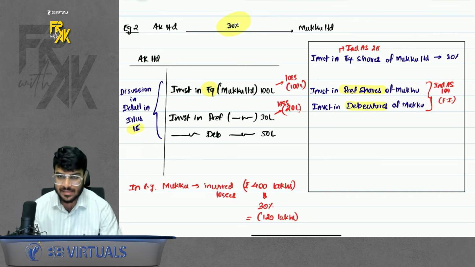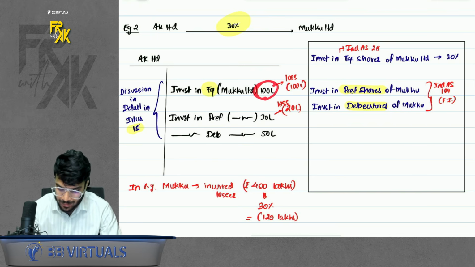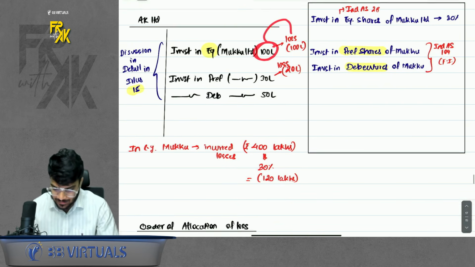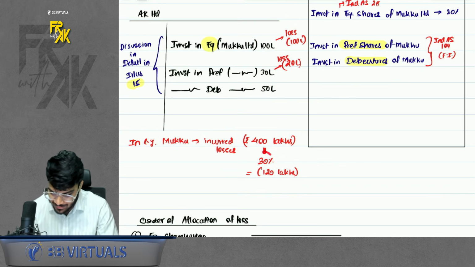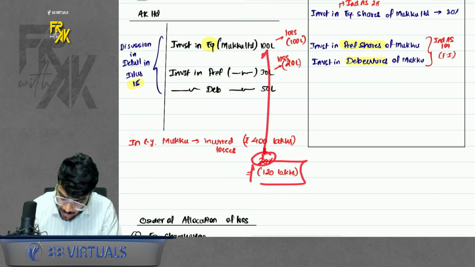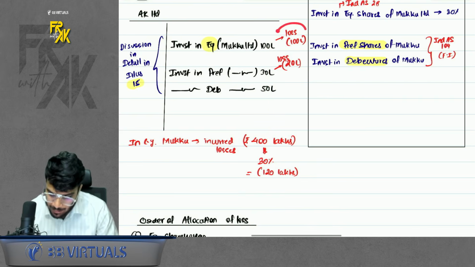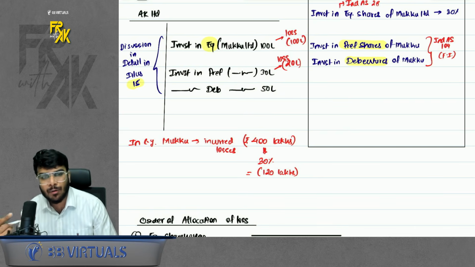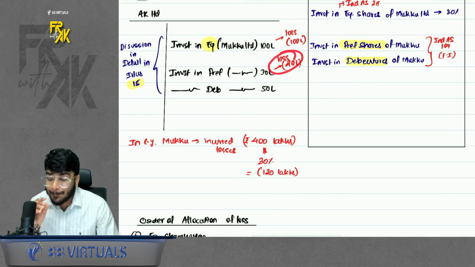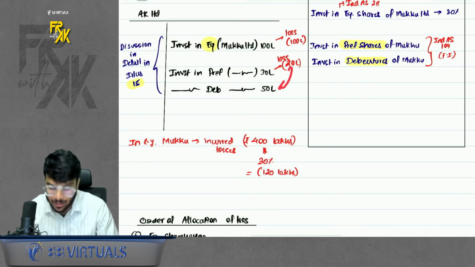So the standard says if your equity investment loss is exceeding, let's say Mukku incurred loss of 400. Now the loss allocated to parent will be 30%, 120 lakhs. My equity is not sufficient to bear the loss. So if our equity is not sufficient, and if you have other investment in the associate, allocate the balance loss in the other investment. Like you had preference. So after equity comes preference. If preference is also not enough, then you will allocate in debentures.